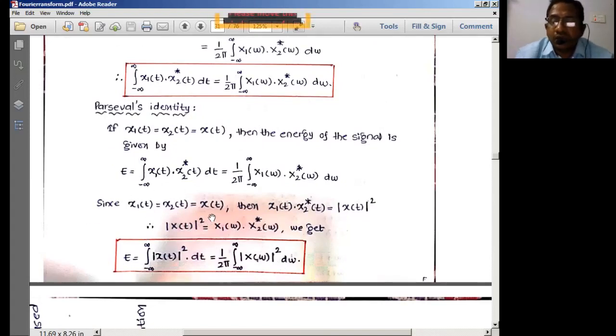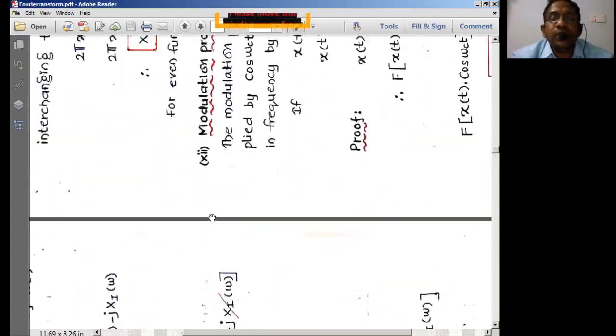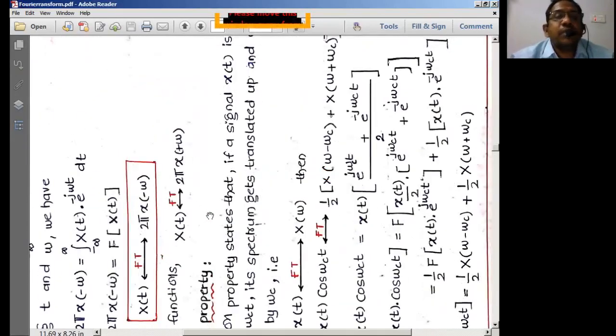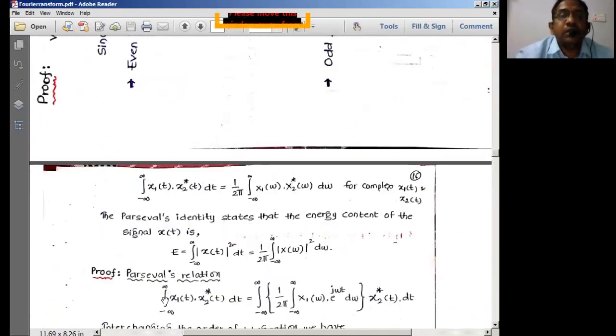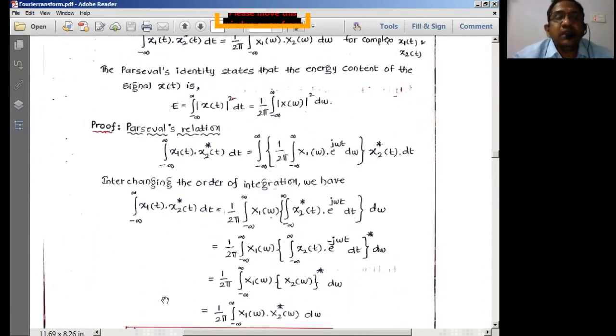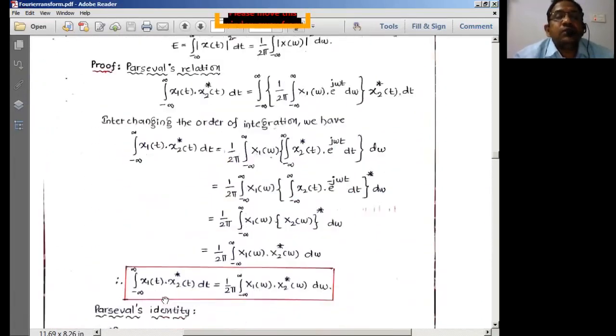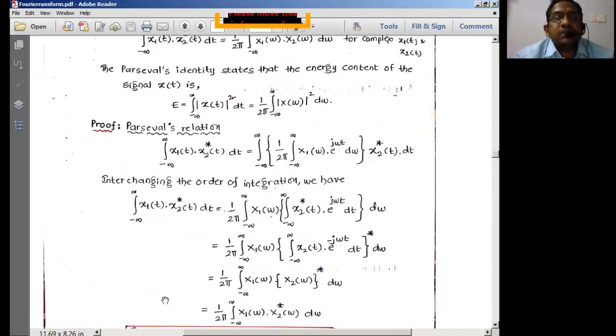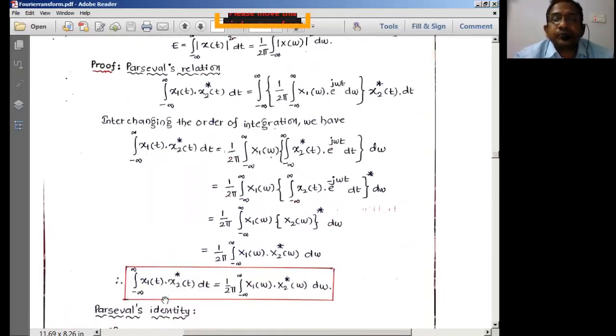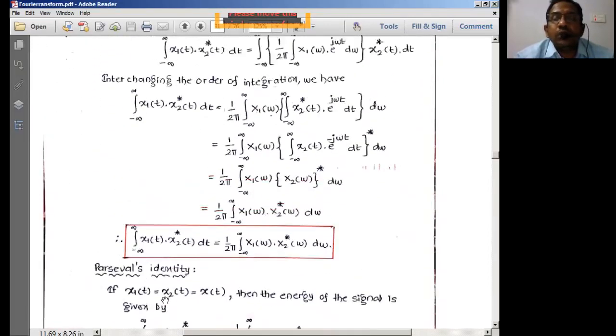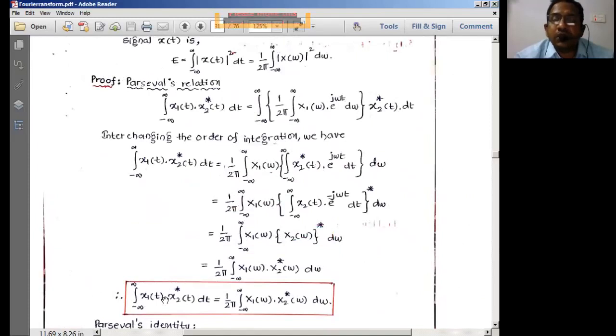With this, we have completed all the Fourier transform properties, ending with Parseval's theorem. So with this we have ended unit number 4. Now we'll move on to the next class, unit number 3, where we discuss Laplace transforms. Thank you very much for today's session.